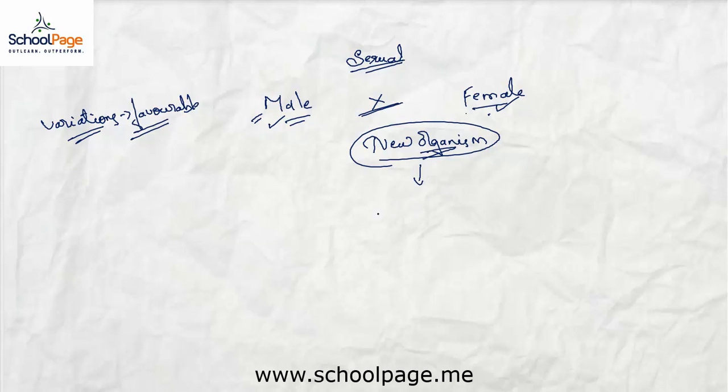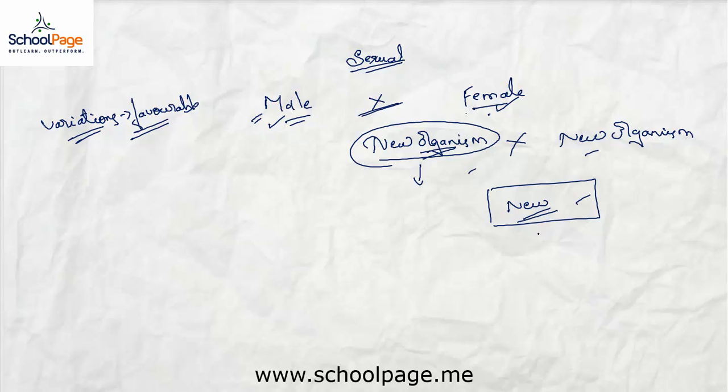This new organism in future will cross with another organism which would have got its variation from its parents, thereby producing a new organism with a new set of variations. And all these variations are favorable and hence are passed from one generation to another. So you can see that the variations are accumulating faster than in the asexual method of reproduction.